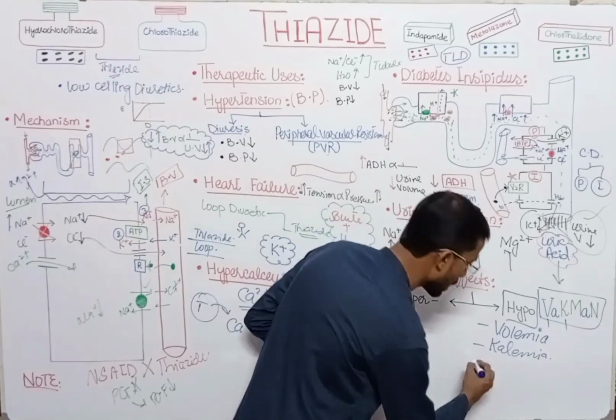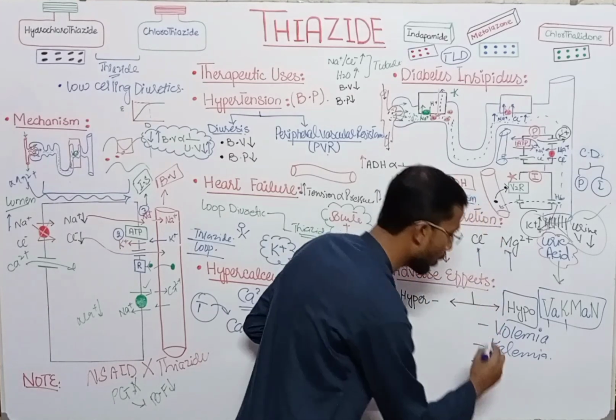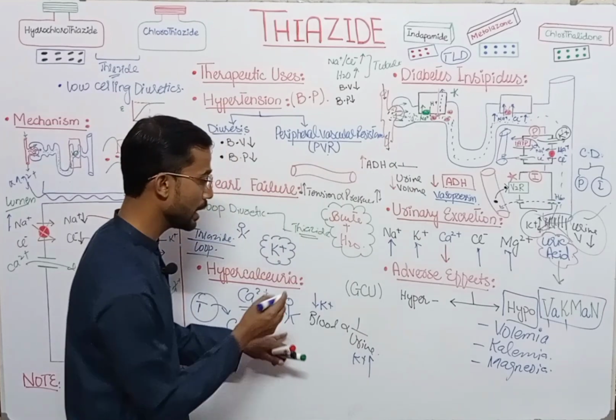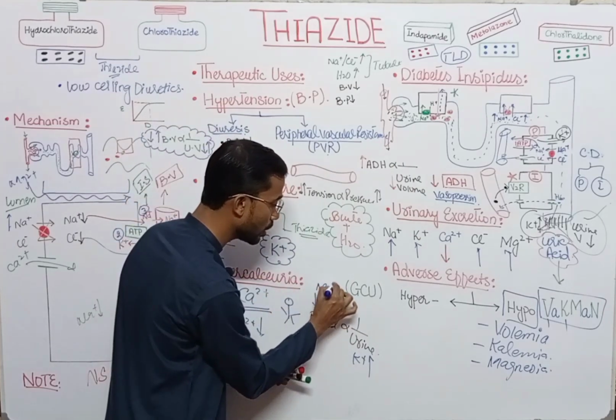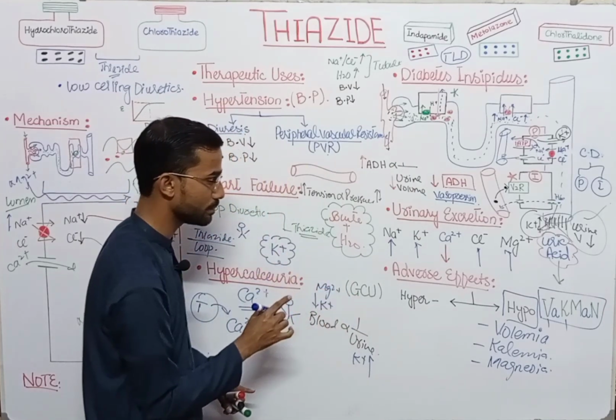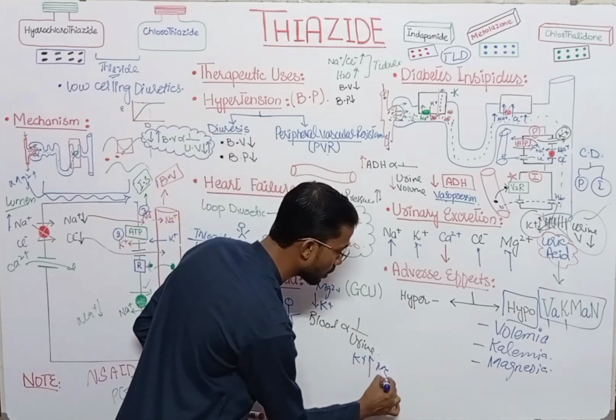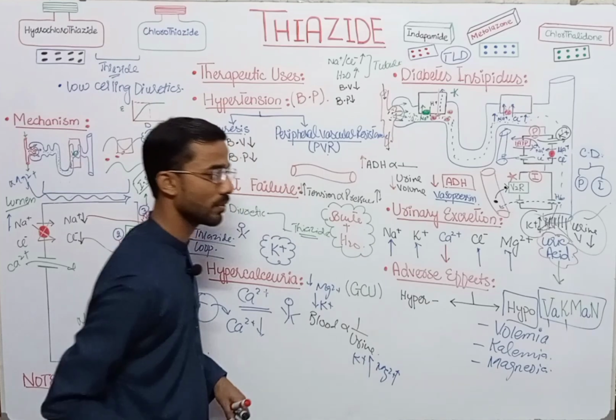Next is the magnesium, hypomagnesemia. You will also see that the magnesium in the blood, the magnesium concentration reduces, and in the urine you will see the magnesium concentration will be high.